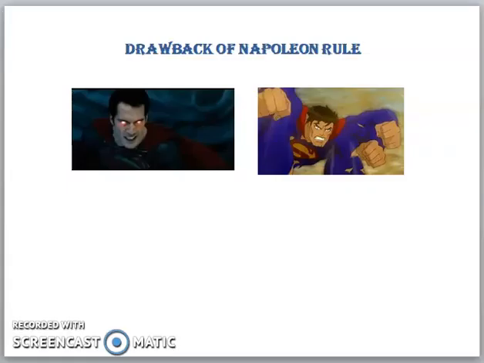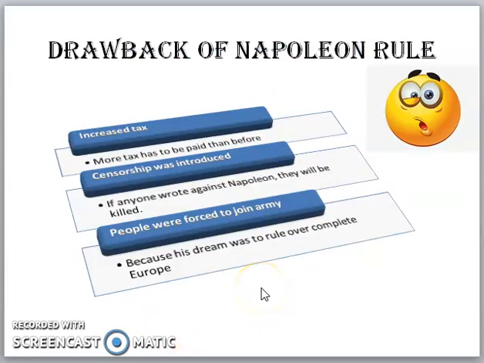But what happened? The initial enthusiasm soon turned to hostility, as it became clear that the new administrative arrangements did not go hand in hand with political freedom. There were certain drawbacks, which people realized much later, like increased taxation, censorship, forced conscription into the French army, etc. Now, when we see them, one was that they increased the taxes.